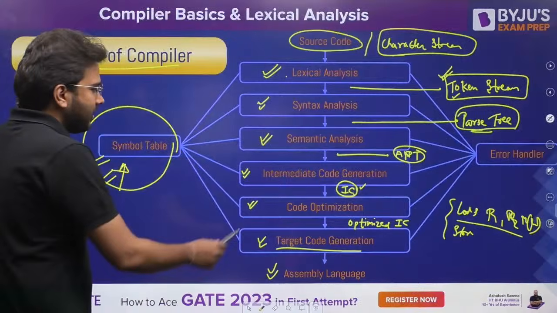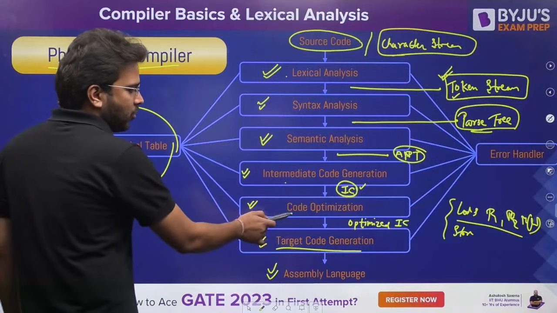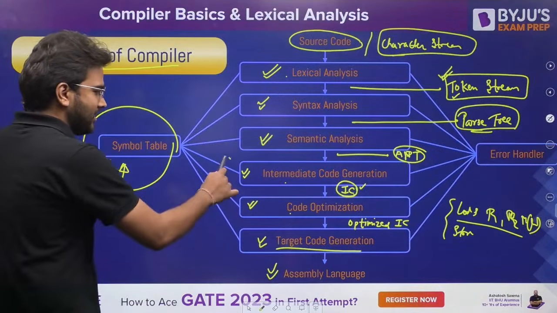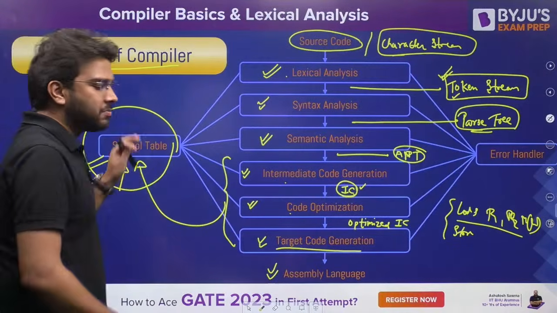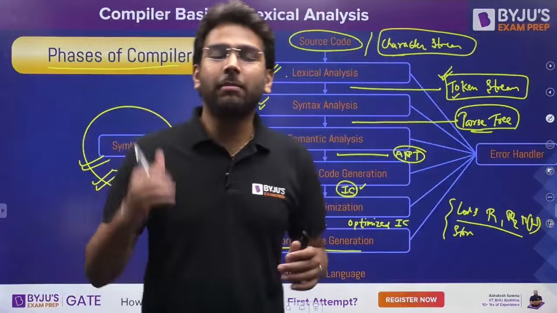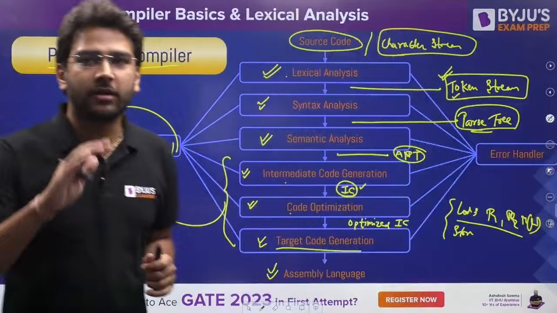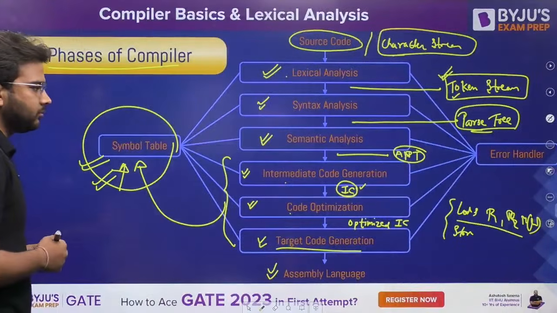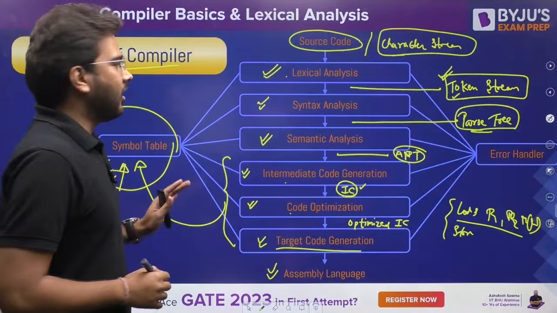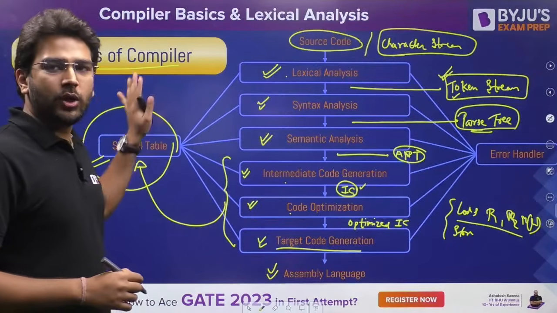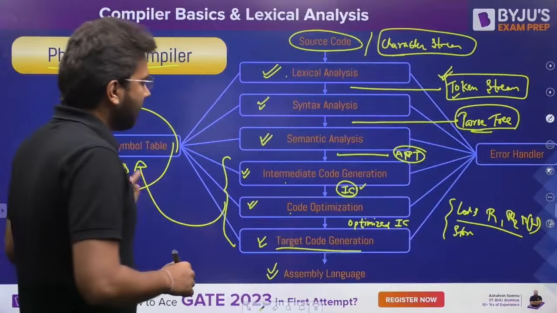Clear? And then we have intermediate code generation, code optimization, and target code generation. These three phases will be accessing the information that is stored in the symbol table by the above three phases of the compiler. Is it clear so far? So this is the data structure that we maintain, and every phase of the compiler is going to access that symbol table.